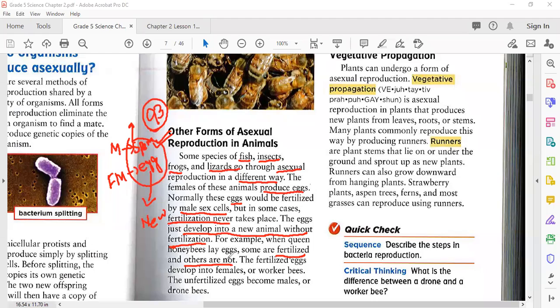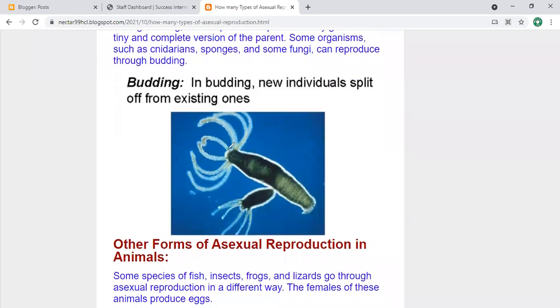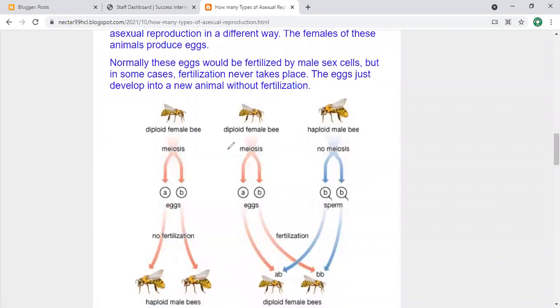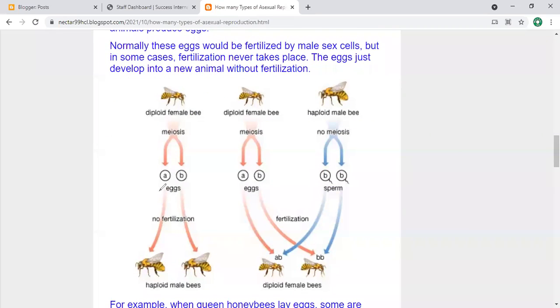So now I'm going to take you to the screen where you can understand more about this type of asexual reproduction. You can see this chart in front of you. Just give me only one minute, then I will let you speak.